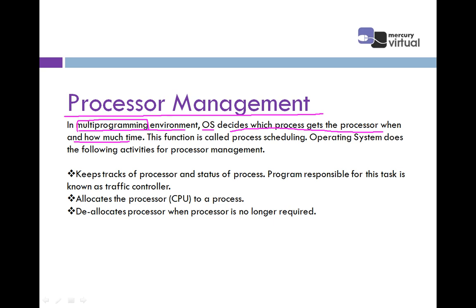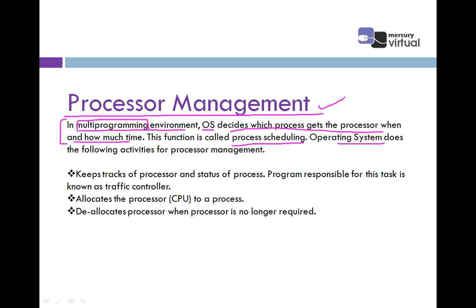So it is the responsibility of processor management to decide which process gets the processor at what time and how much time is required for that process for using the processor. This is also known as process scheduling, which comes under processor management. So these two lines are the most important lines in processor management.